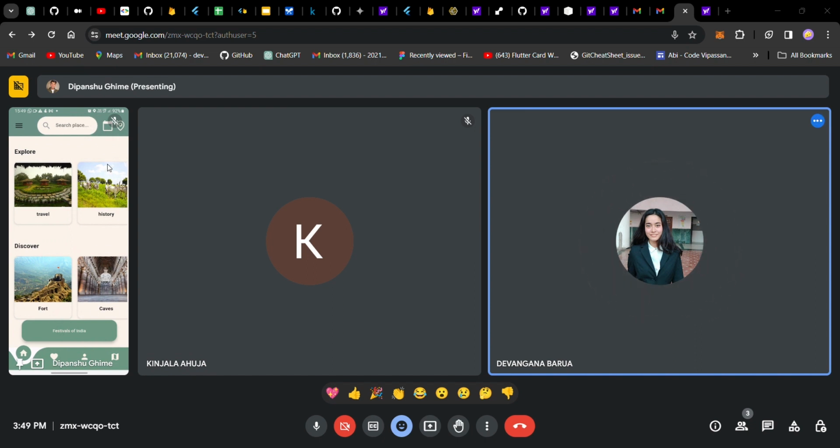As a future scope, we are trying to implement a model in which we take a data set of various monuments present in India and train the model accordingly, so that it automatically identifies which place we are visiting. Then, as the Gemini API is giving this description here, in later stages, after the monument is recognized, Gemini will give the description as it is doing here. So this was about it.